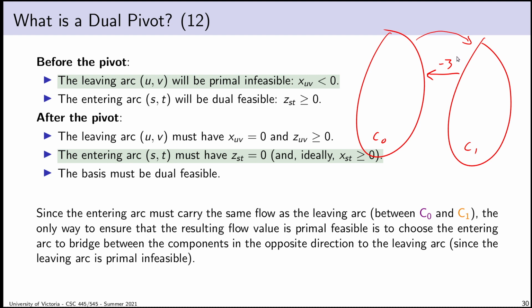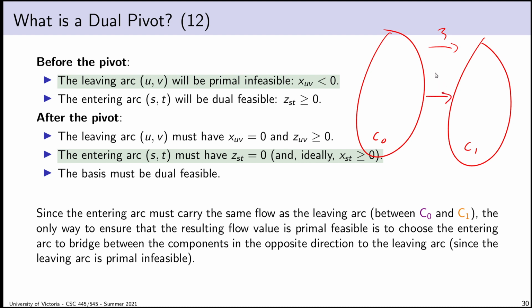So when I delete my leaving arc from the basis, I still need to find a way of sending 3 units from C0 to C1. And I want the result to be primal feasible. Obviously, if I choose an arc that points in the same direction as my leaving arc, it's going to end up with a flow of -3, which just brings me back to where I started. I want to choose an arc that points in the right direction.